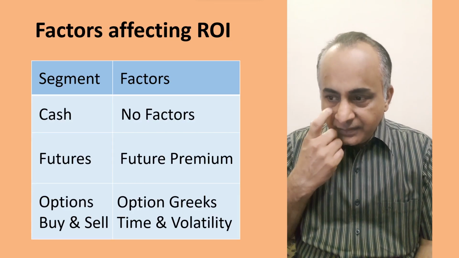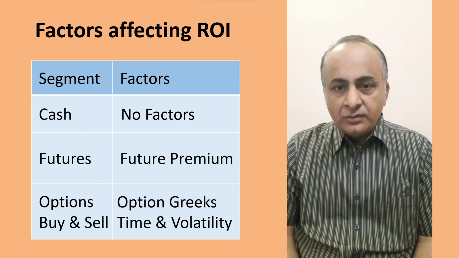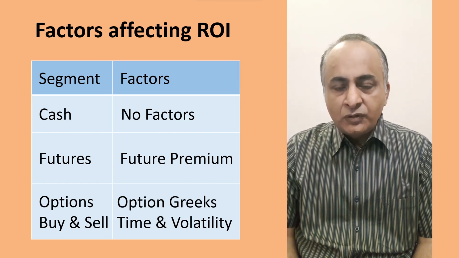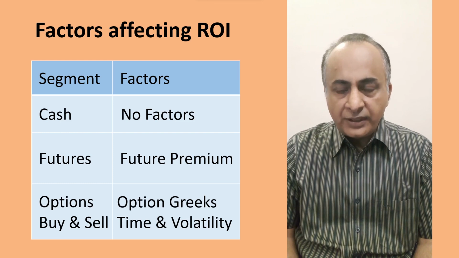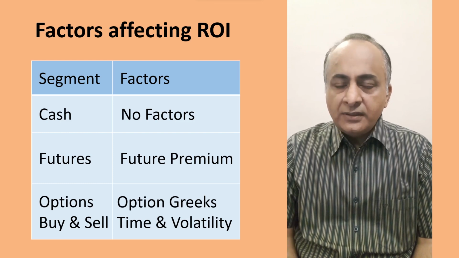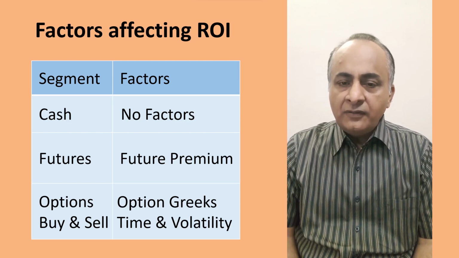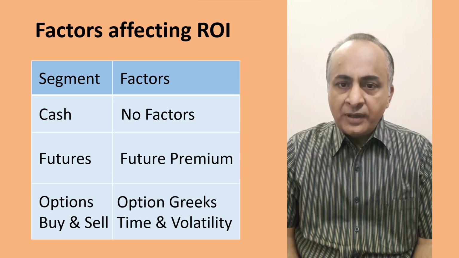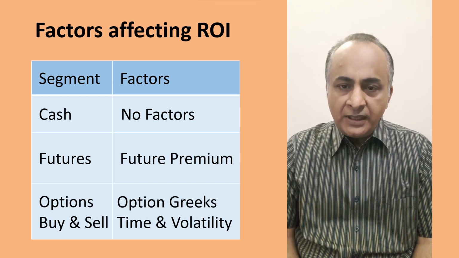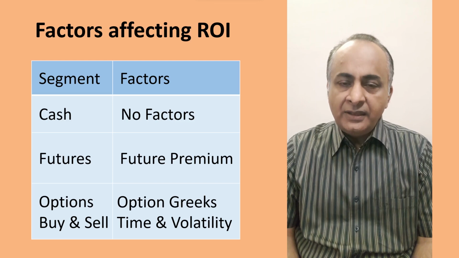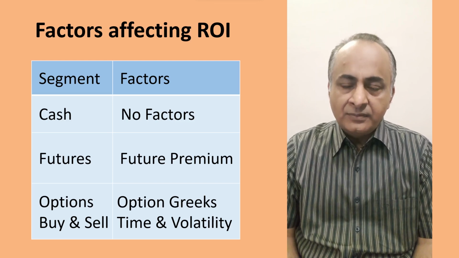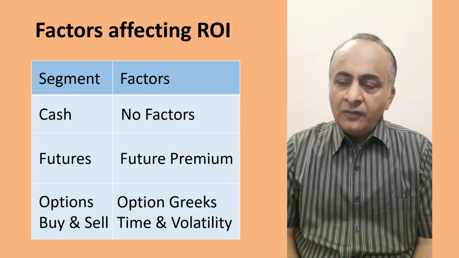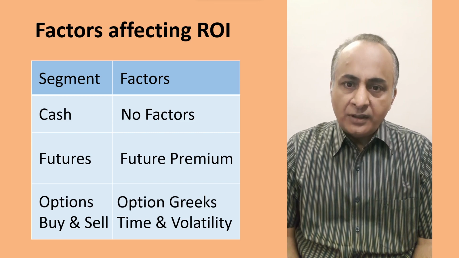Now in cash, as we discussed, no ifs and buts. Nifty moves by 200 points, you get 200 points. In futures, the factor which will affect your P&L is the futures premium. So your P&L will get hit by the shrinkage in the premium of futures versus Nifty spot.